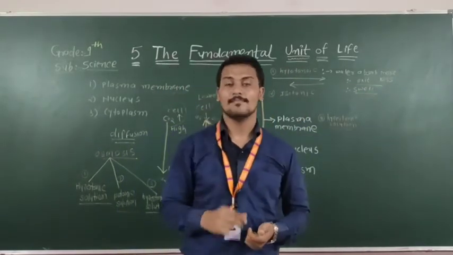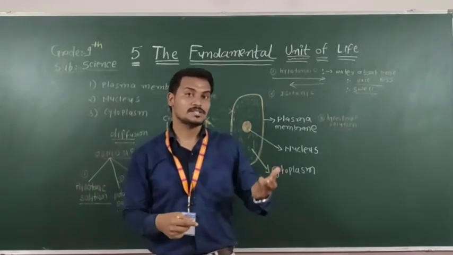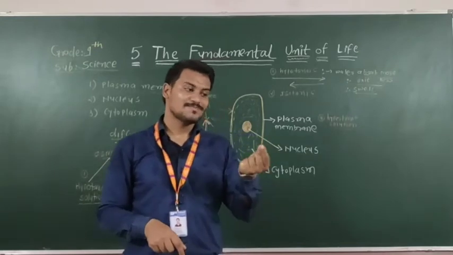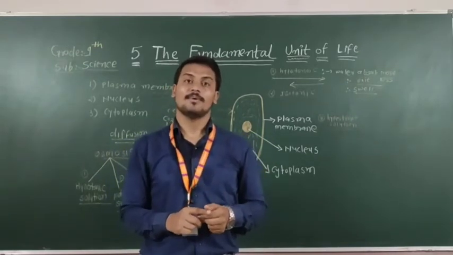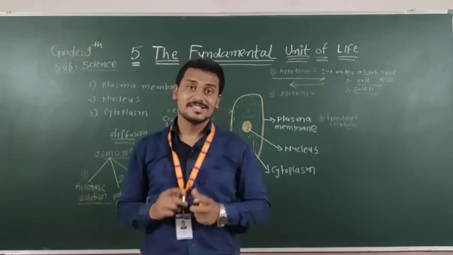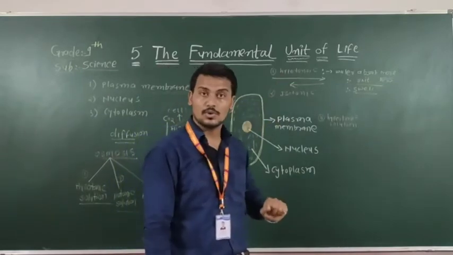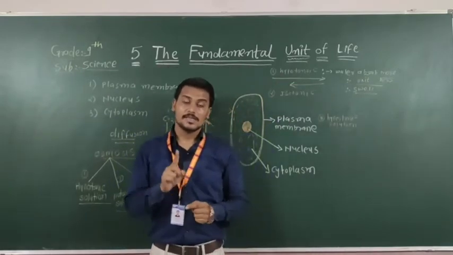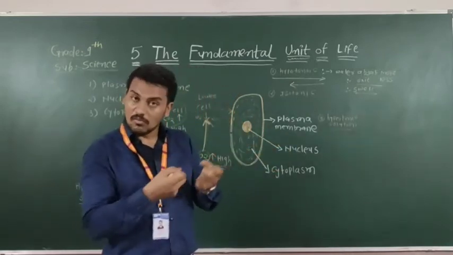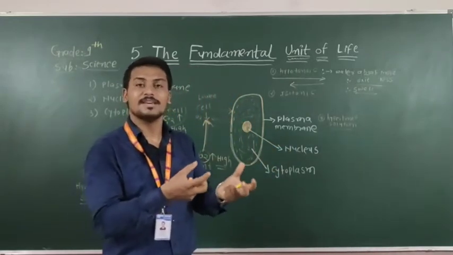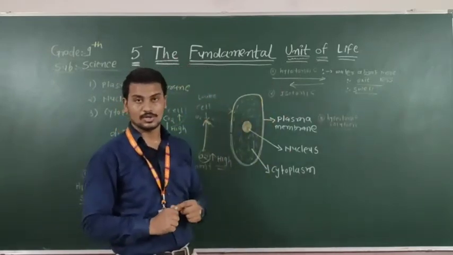As in the example of dry grapes, what is the size at first? If you have not put it into water, the size is small. If you put it into water for the whole day, the size of the grape increases. In this example, the cell absorbs water. Incoming is more and outgoing of water is very little. So that is known as a hypotonic solution.